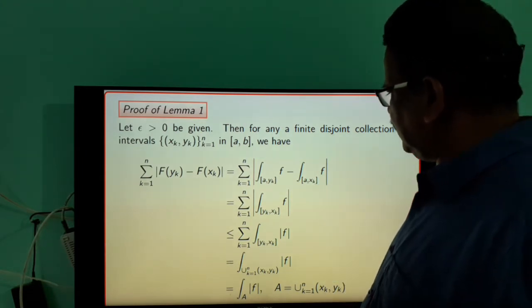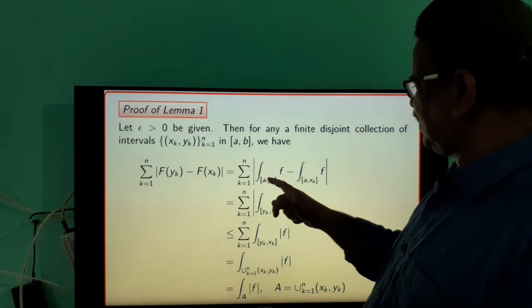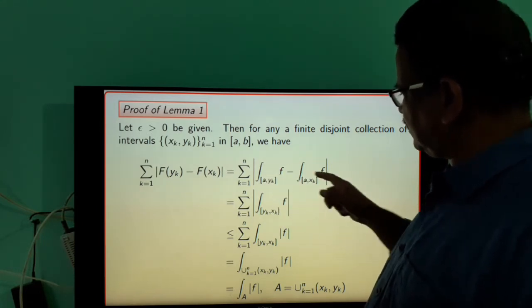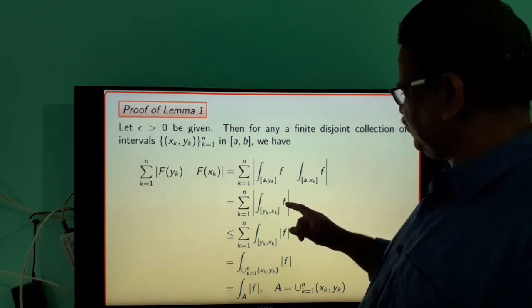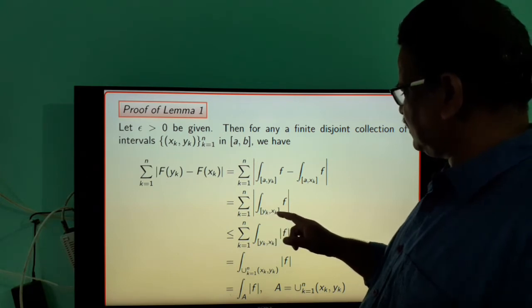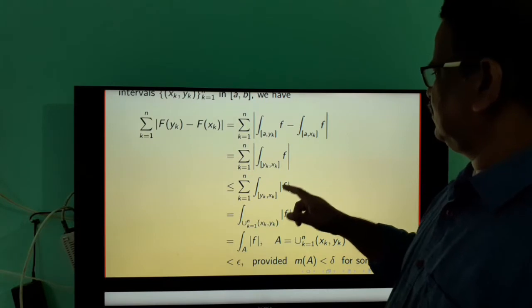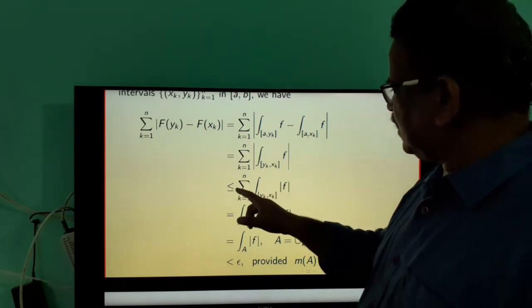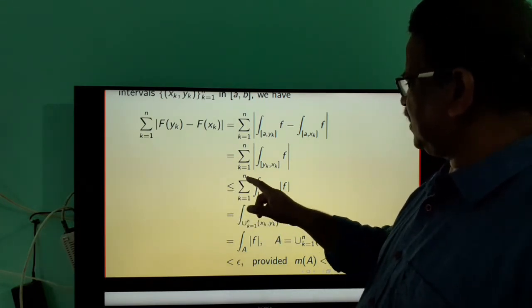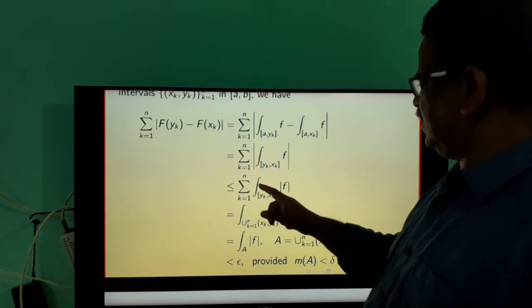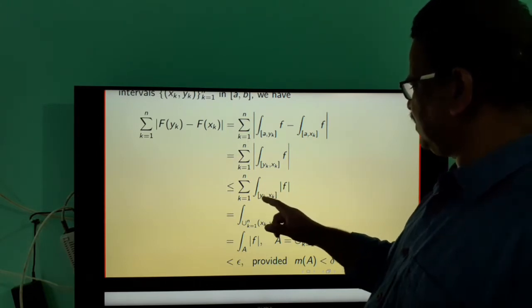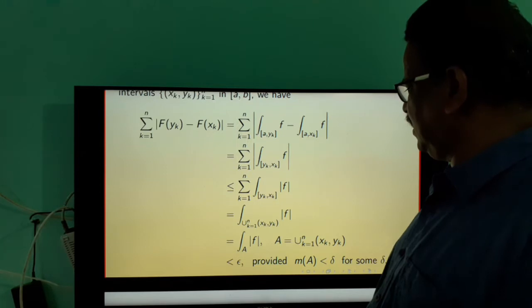By additive property, we can write this term as the integral of f over the interval [s_k, y_k]. But this is less than or equal to summation of the integral of mod f over the interval [s_k, y_k].